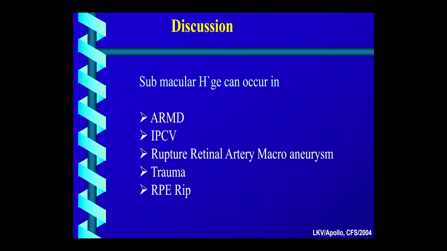So the commonest thing which I encounter in my practice is IPCV, idiopathic polypoidal choroidal vasculopathy, followed by RAM, that is retinal artery macular aneurysm. Other causes include trauma or ARMD also.